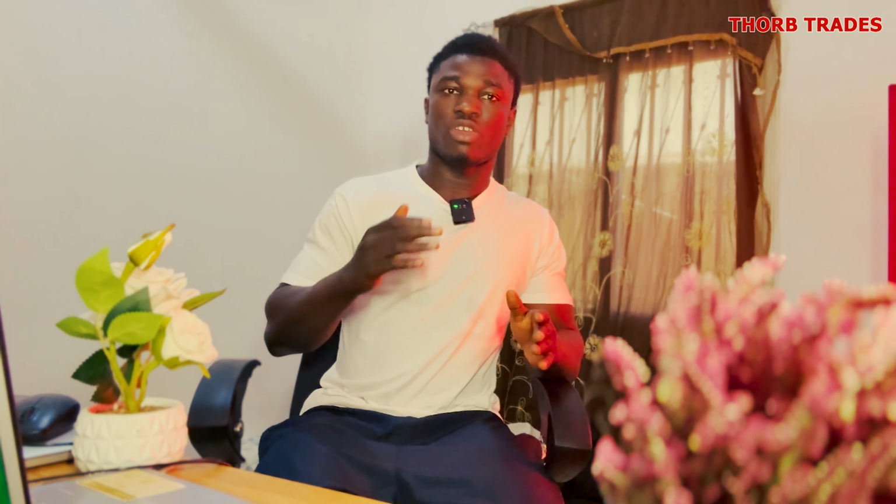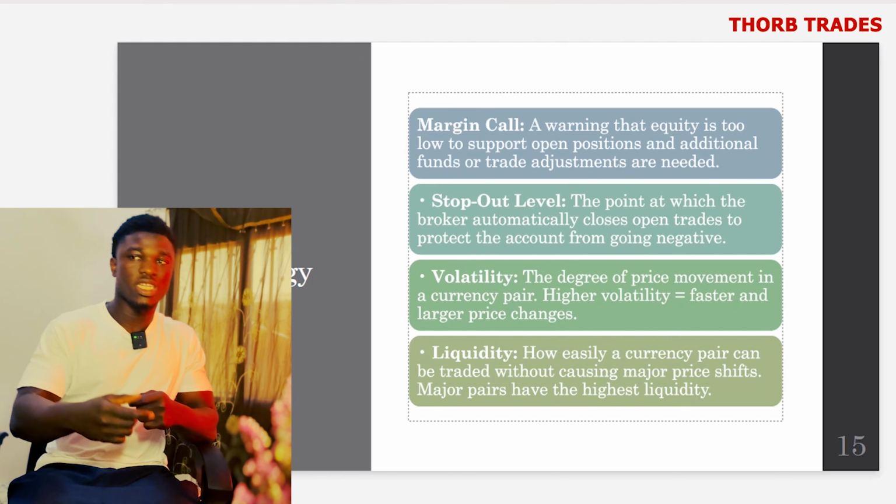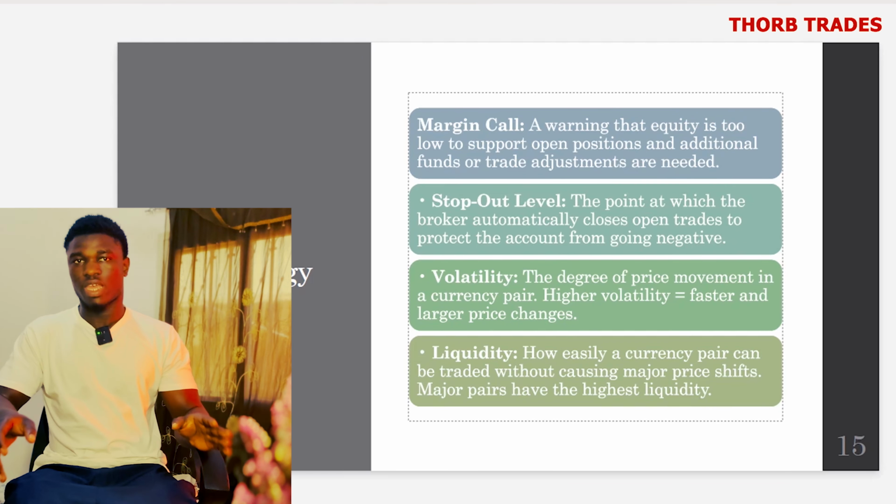Once we are done with stop out level, you have to understand what volatility is, because when you come to the forex market, there are times where price moves very fast and there are times where price moves very slow. If there's a time where price is moving very fast, the market is volatile. If price is not moving very fast, you can call the market not volatile. So what is volatility? The degree of price movement in a currency pair. Higher volatility means faster and larger price changes. If the fluctuation of price is moving very fast, you have a higher volatility. If it's moving very slow, you have a lower volatility, right?